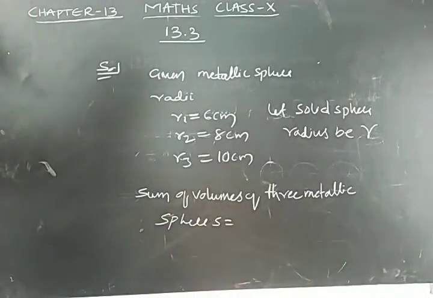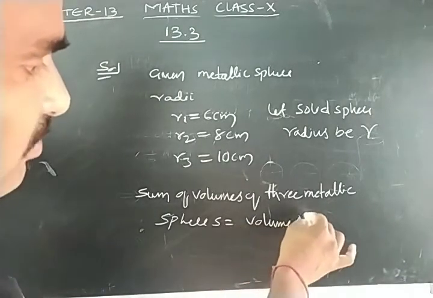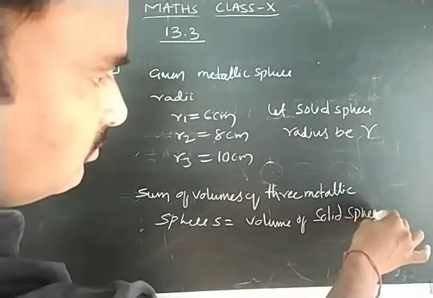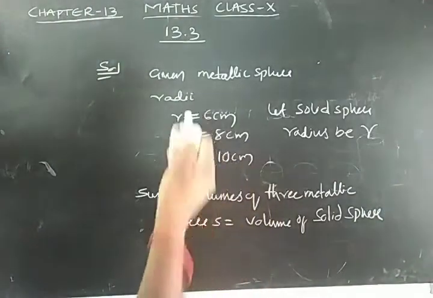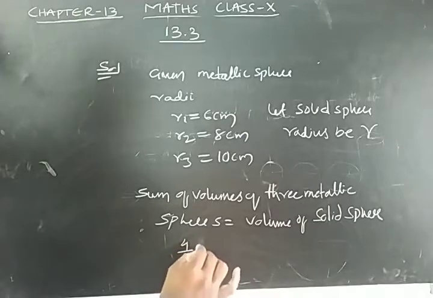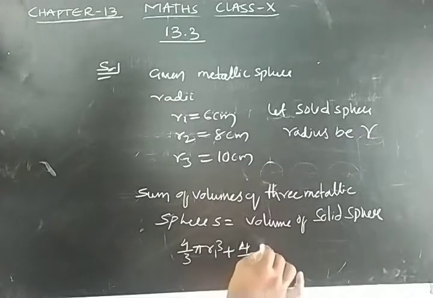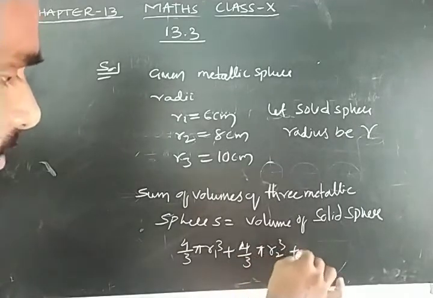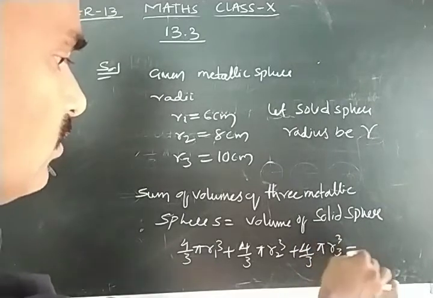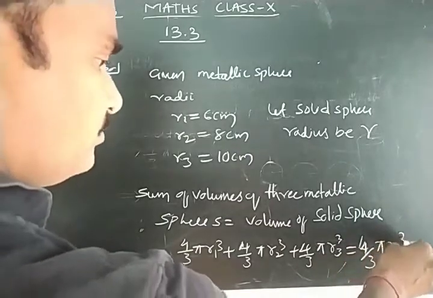The sum of volumes of 3 metallic spheres is equal to the volume of the solid sphere. What is the volume of each sphere? 4/3 pi R1 cube plus 4/3 pi R2 cube plus 4/3 pi R3 cube is equal to the solid sphere volume, 4/3 pi R cube.